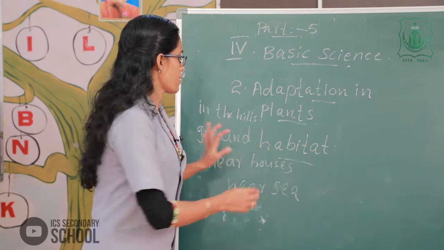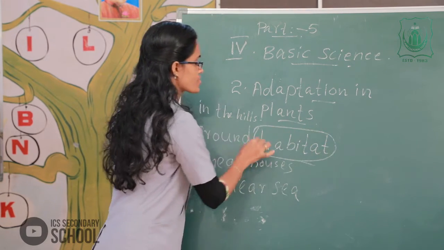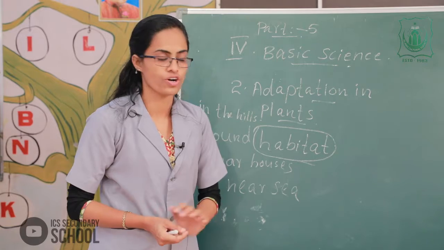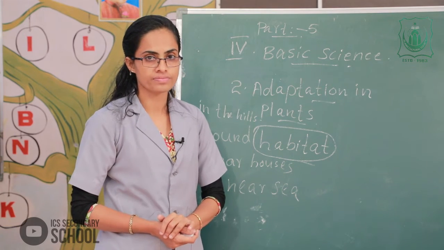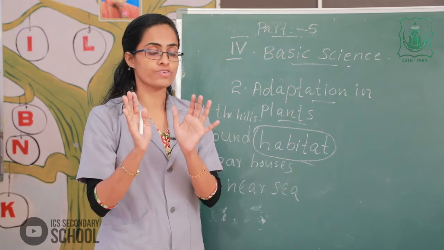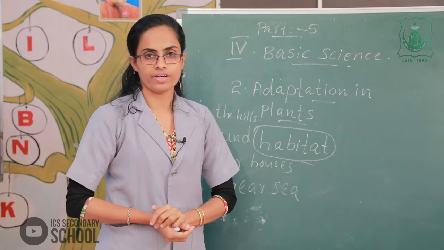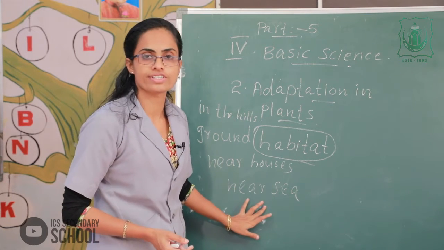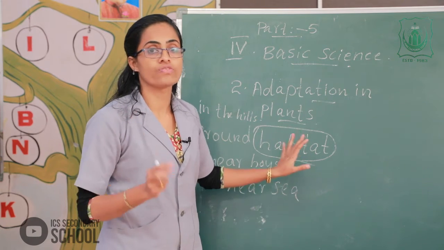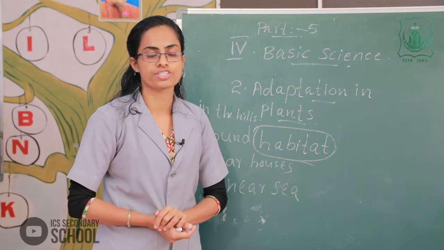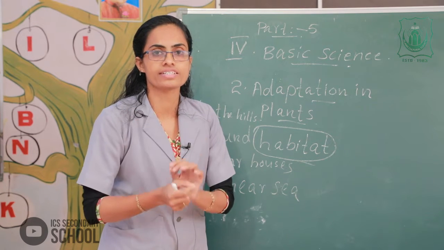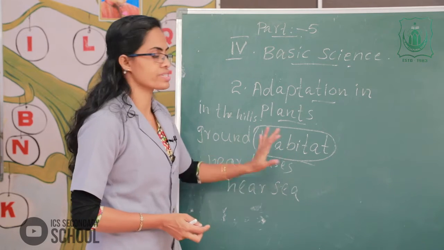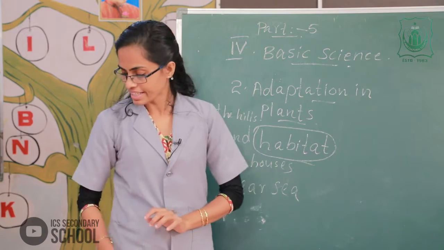The next, what is habitat? The natural home or surroundings in which a plant grows and lives is called habitat. Clear? First of all, the plants grow everywhere, that is in the hills, ground, near houses and near sea. The second one, what is habitat? The natural home or surroundings in which a plant grows and lives is called habitat.